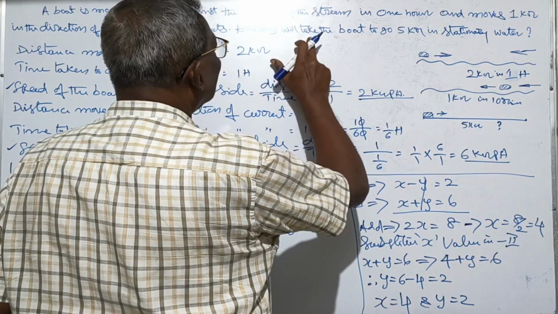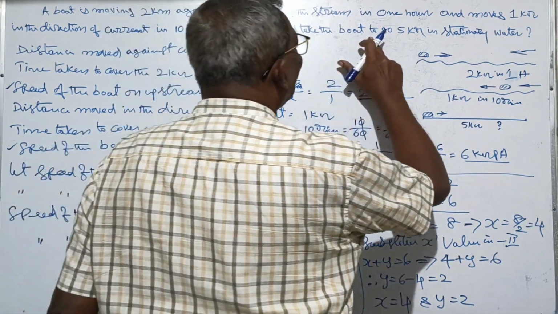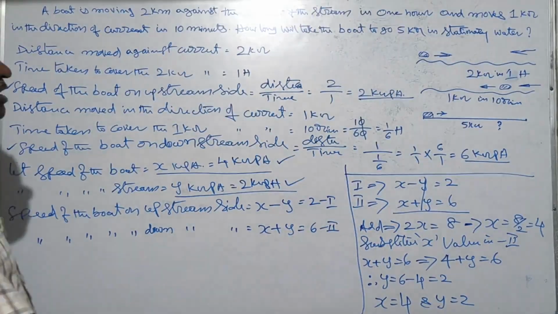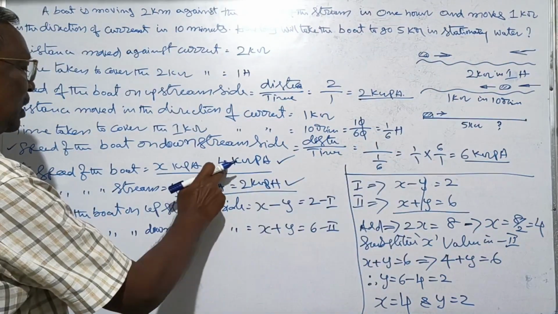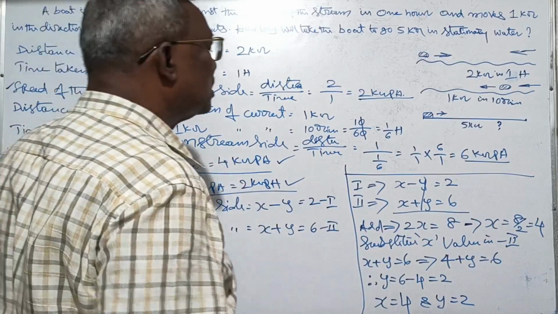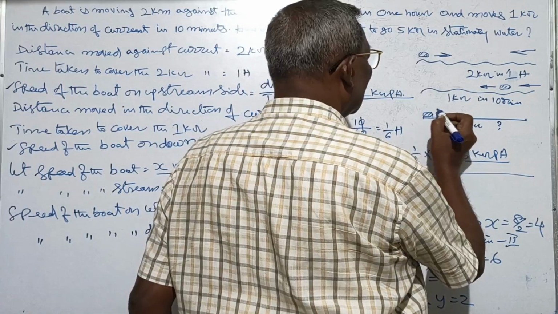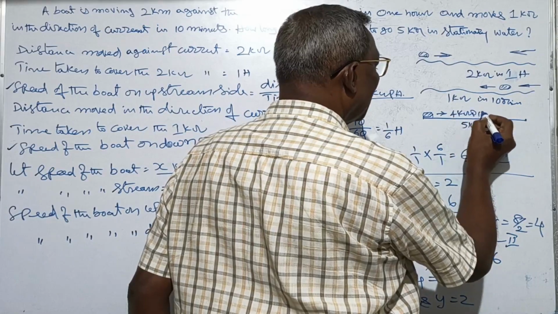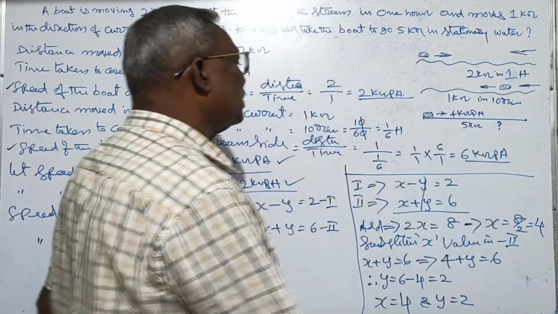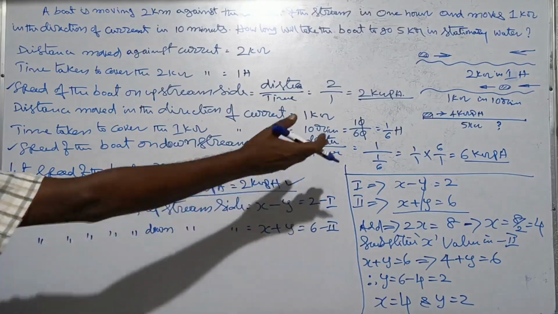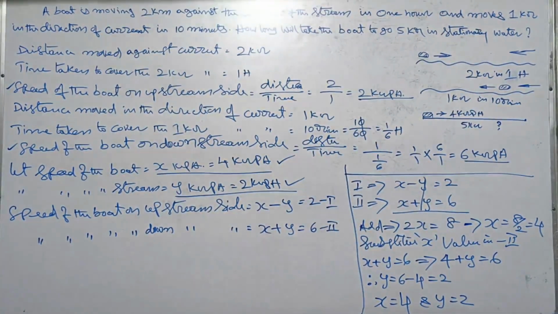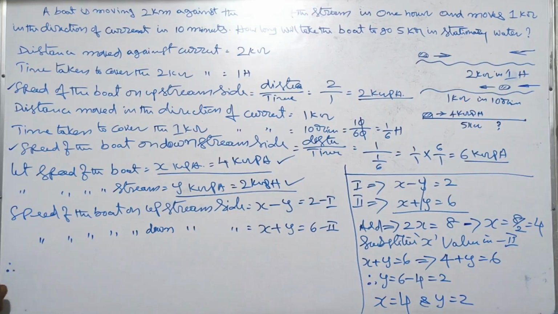Next, how long will it take the boat to go 5 kilometers in stationary water? Here distance is given and speed of the boat is 4 kmph. We know the distance and speed, so we find the time.